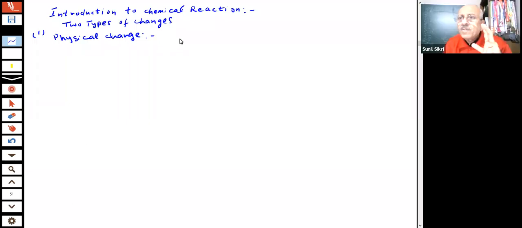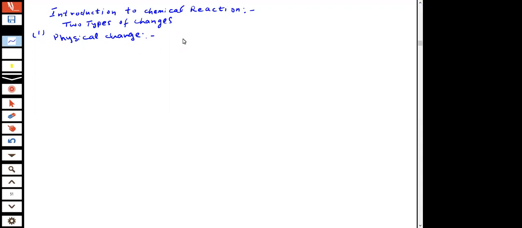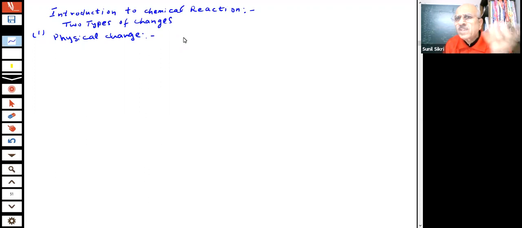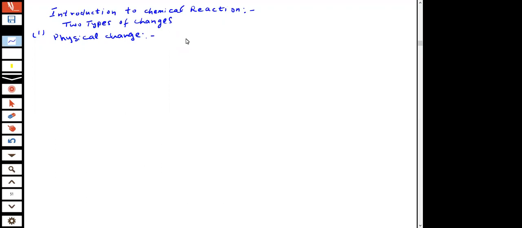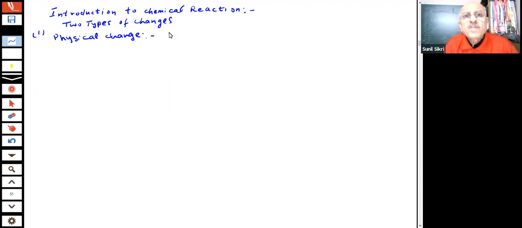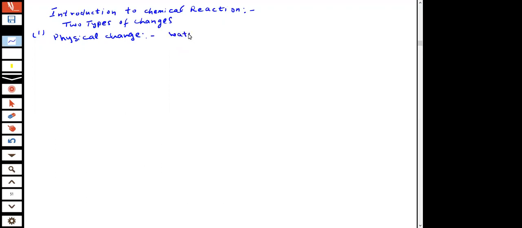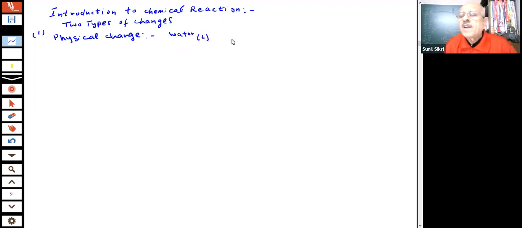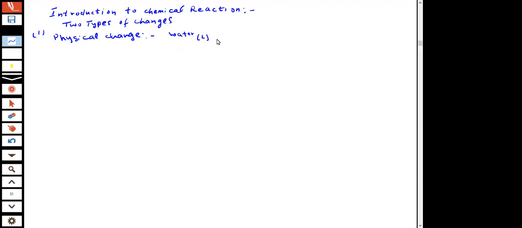I told you physical properties. Physical properties are what? Color, solid, liquid, or gas. This is a physical state. So, for example, students, you have water. Water is liquid. Water is existing as liquid at the room temperature.